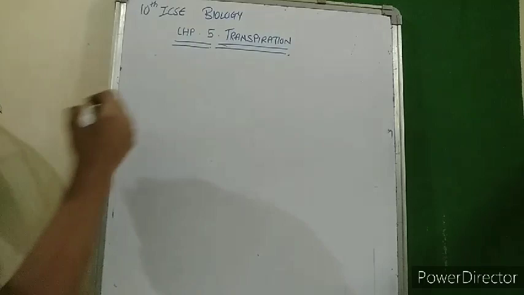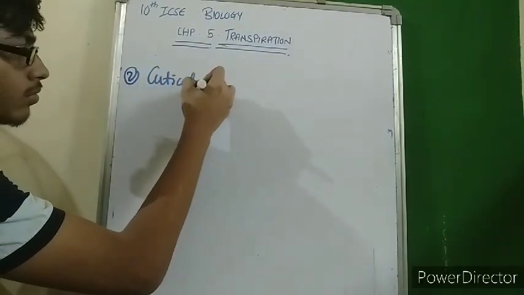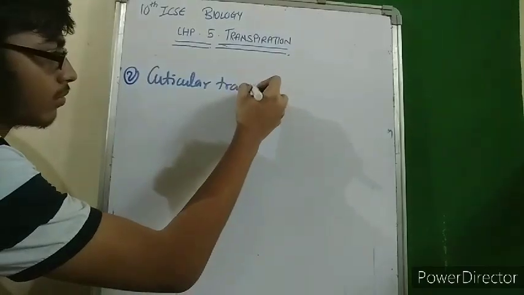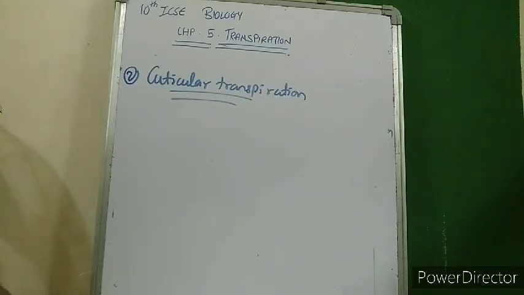Next we are going to talk about cuticular transpiration. What is cuticular transpiration? Cuticular transpiration is the loss of water from the cuticle layer of the leaf or of the plant.